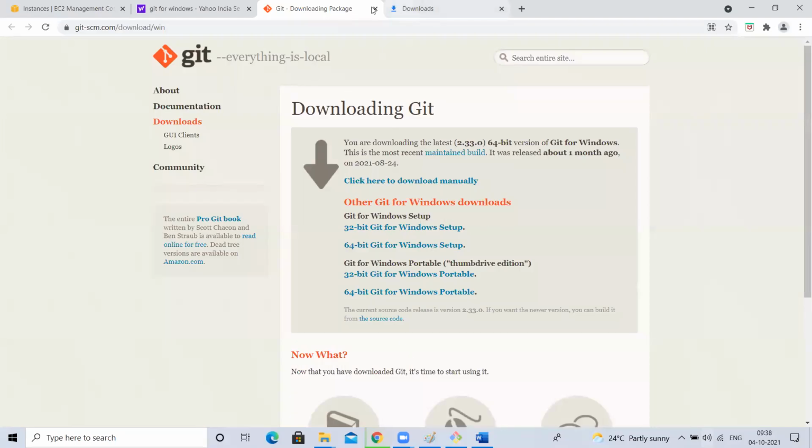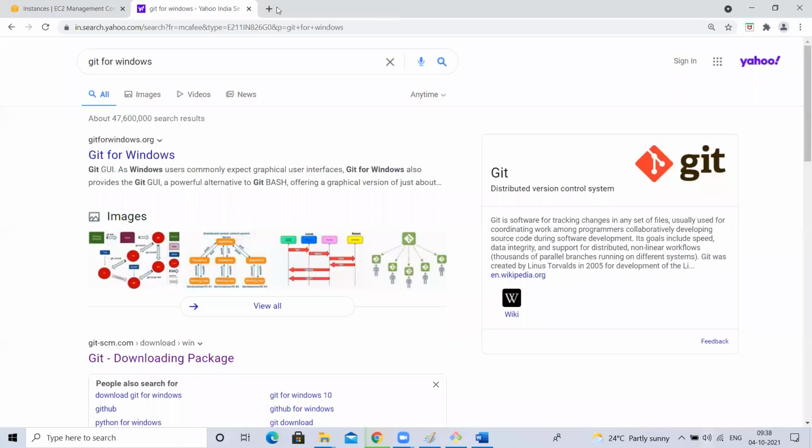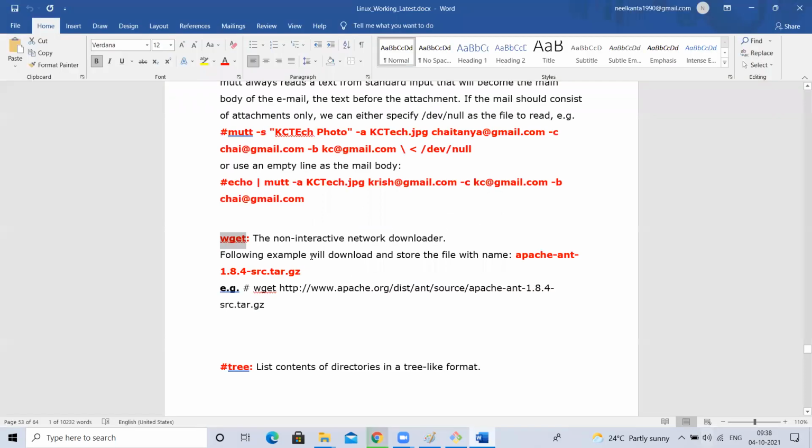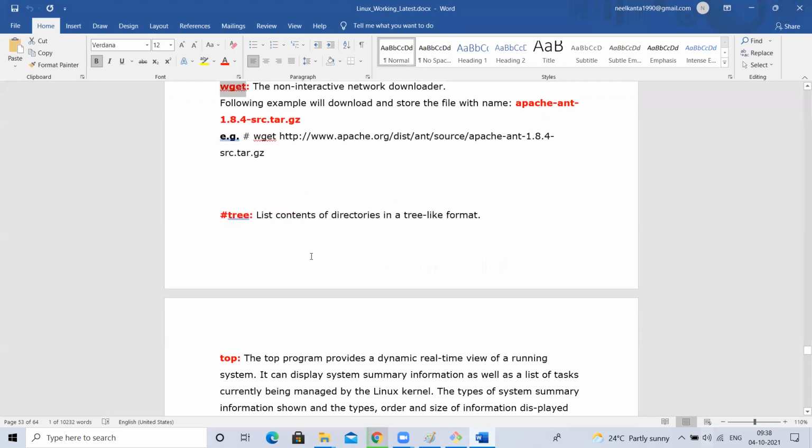Just remember, wget is to download something. Yum is for installation. By default, it will download from packages, some external packages. Sometimes we have to download and install. What this is and all, we'll discuss. Don't worry. Yum is for installation, wget is for download. Okay, fine. Next, the tree command.